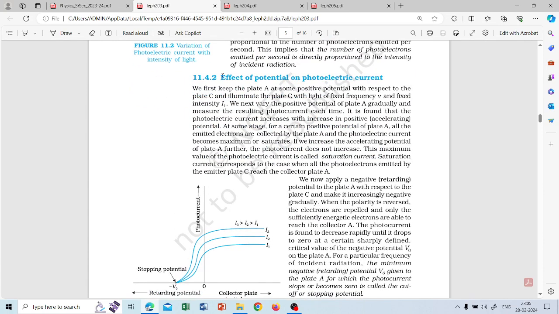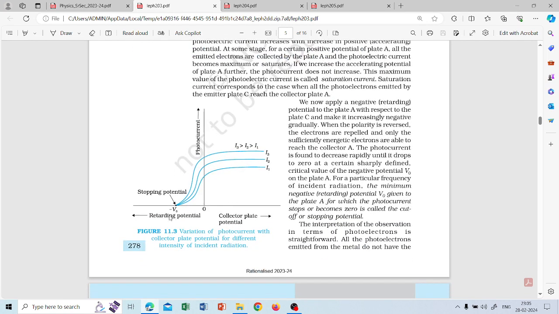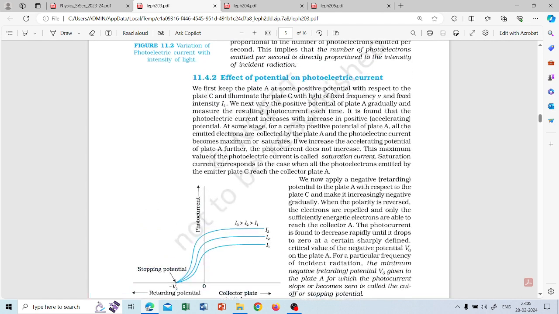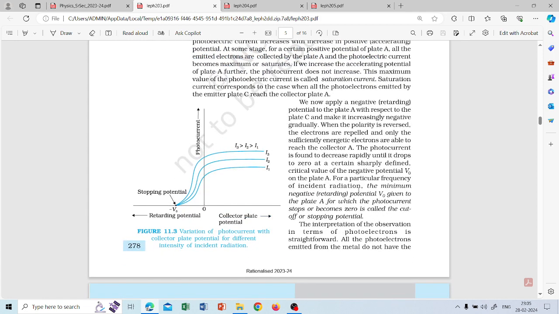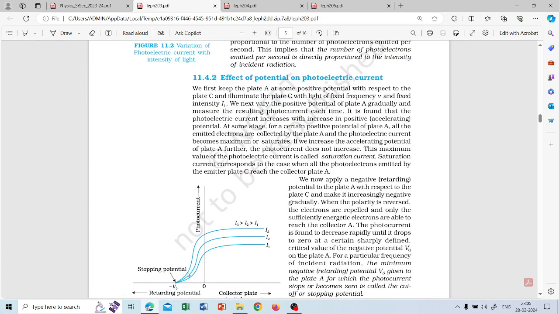Then the third part is the effect of potential. What will happen if we plot the photocurrent versus potential? Potential is voltage. There are some plots here with different currents. There will be something called a stopping potential. In this graph, you can see that from here the current increases and then stops increasing, and the value remains almost constant. So this is the saturation current.